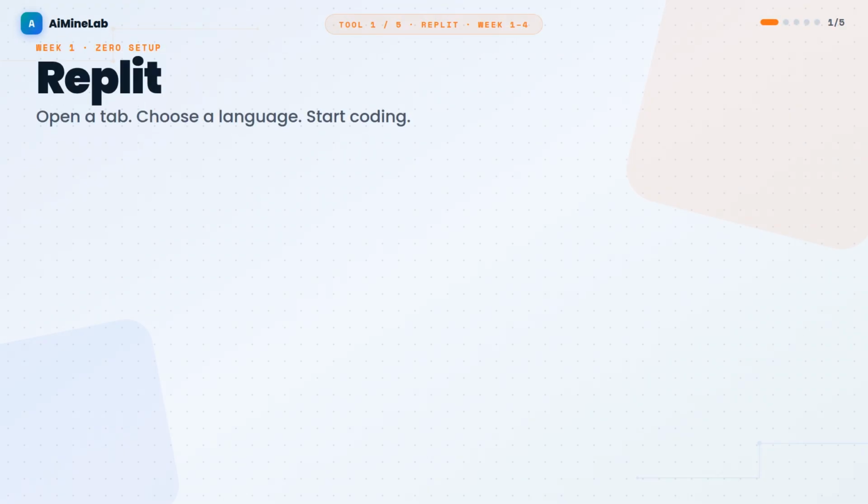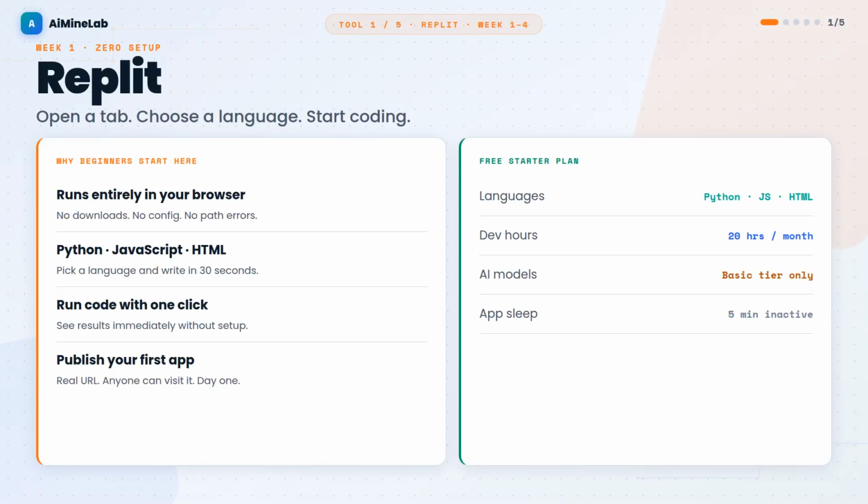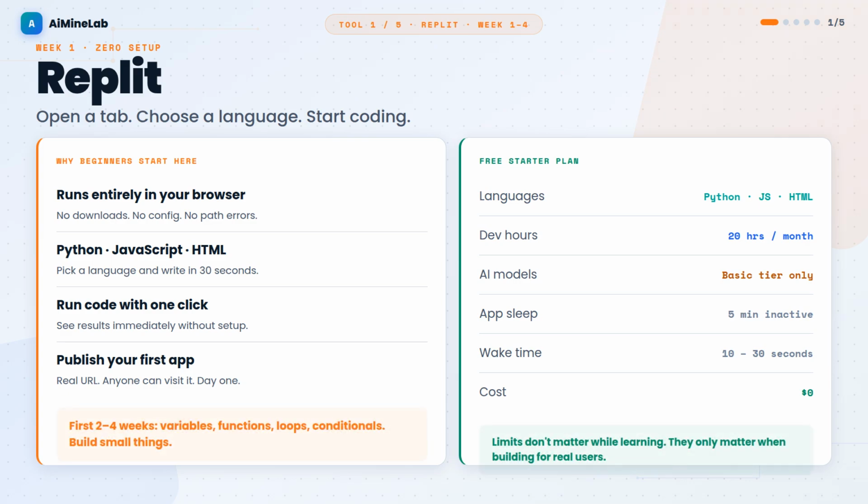Week 1. Replit. Replit runs entirely in your browser. No downloads, no configuration files, no package manager errors to Google. Open a tab, choose a language, start writing. For a complete beginner, this removes the biggest barrier. Your first weeks should be spent learning logic and syntax, not fighting your setup.